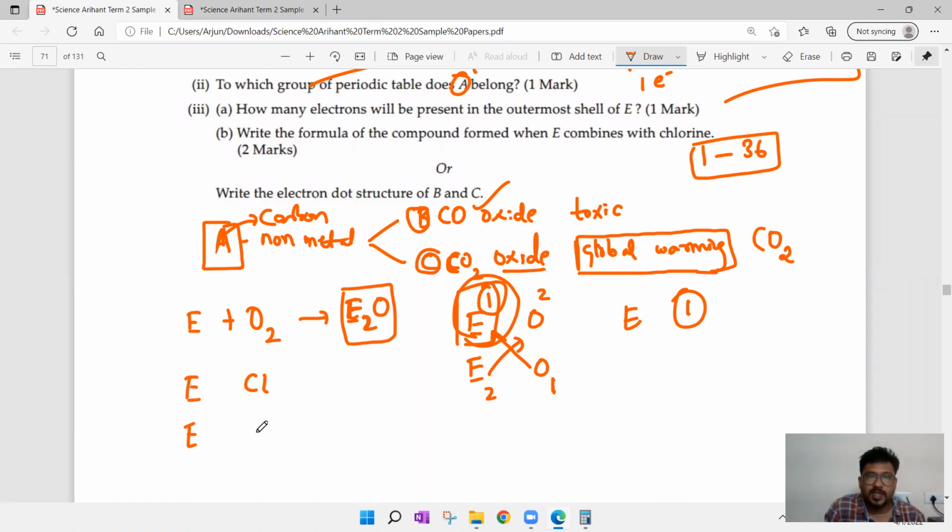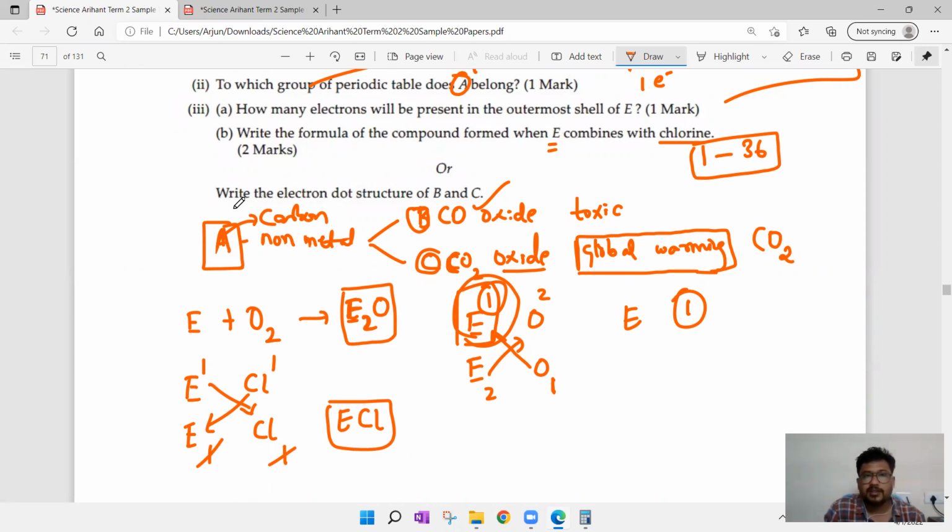So we have to write E and Cl. E valency is 1. Chlorine atomic number is 17, near to 18, so valency is 1. 1 goes to Cl, 1 goes to E. The 1s get cancelled. It becomes ECl. This is the compound formed when E combines with chlorine. So for this, 2 marks.